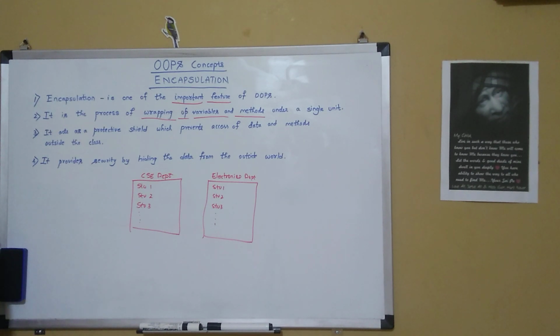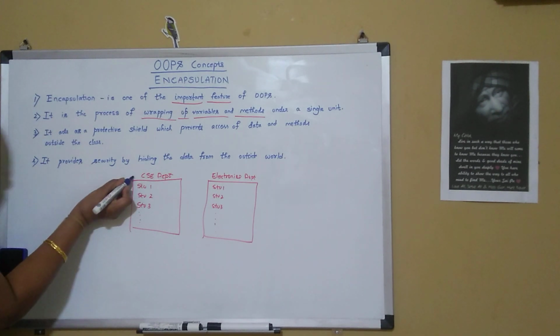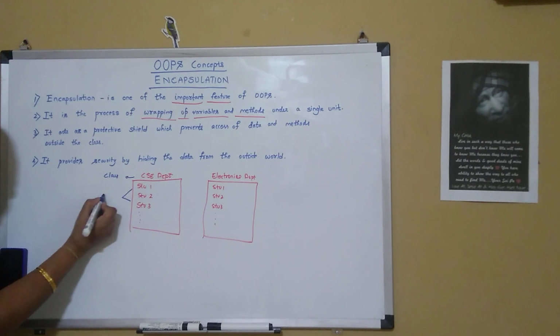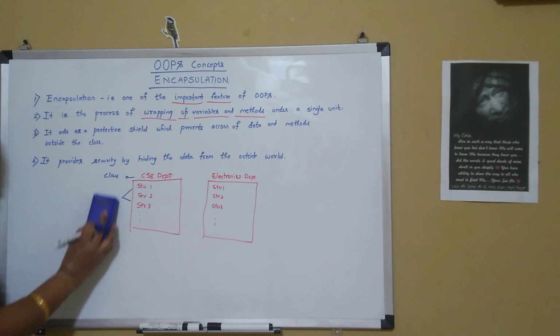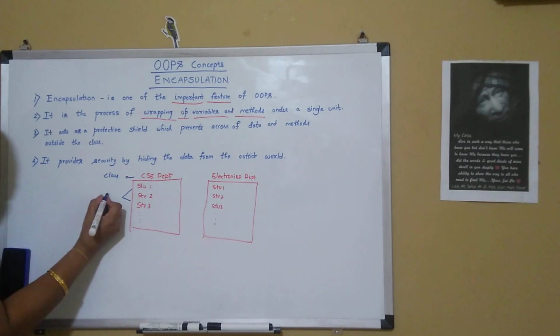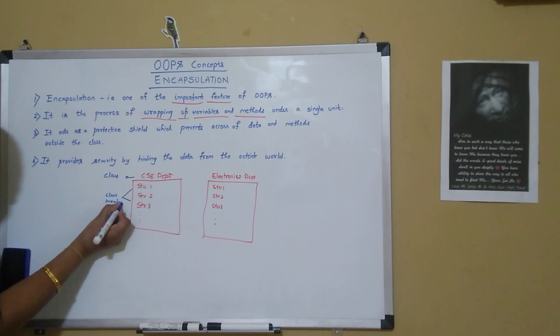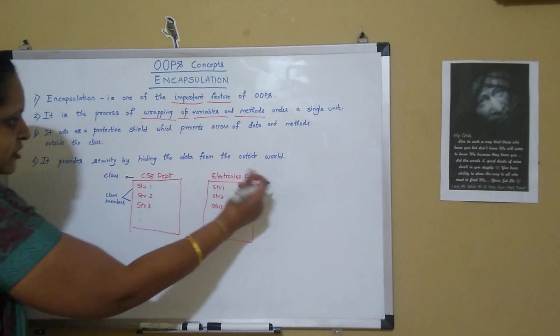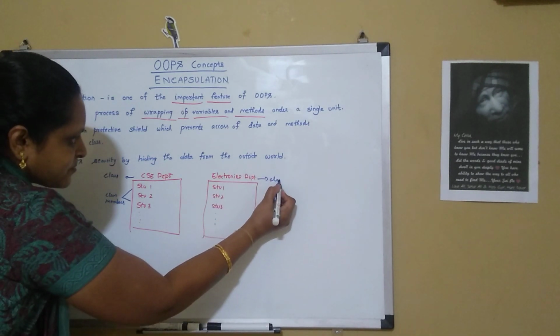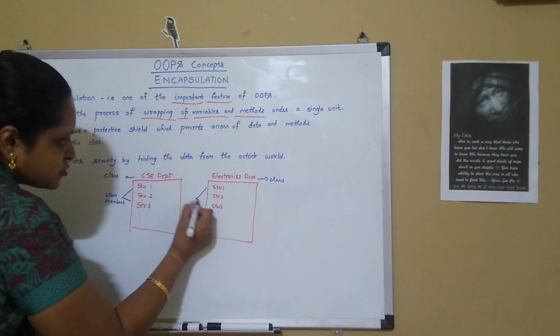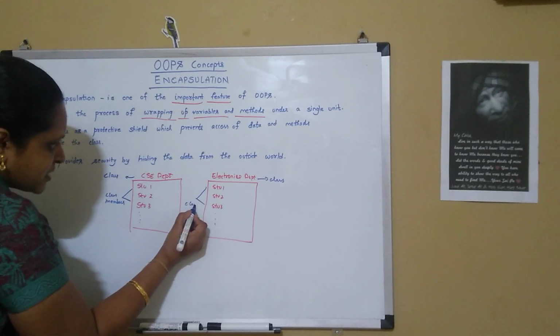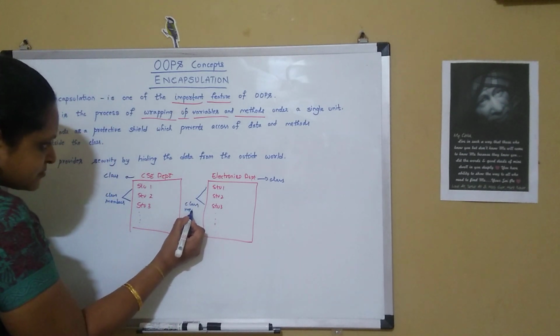So here, we can consider the department as nothing but a class and the students as data members of the class. Similarly, here the electronics department is a class and student 1, student 2 are the class members of the electronics department.